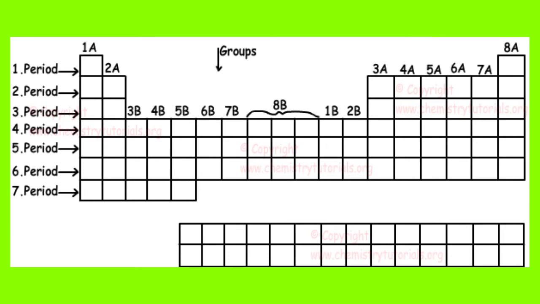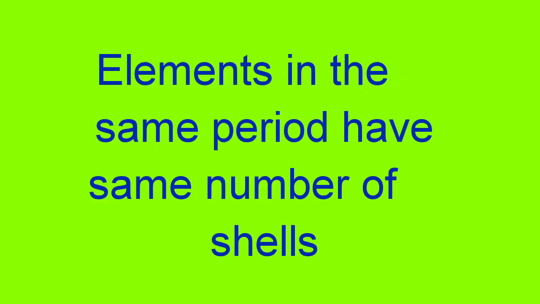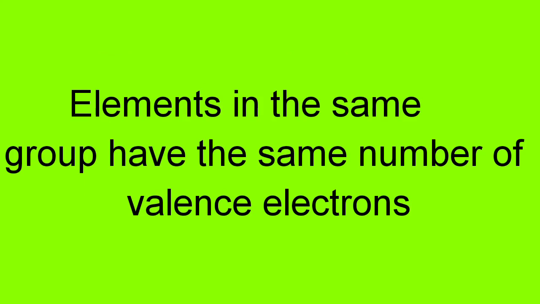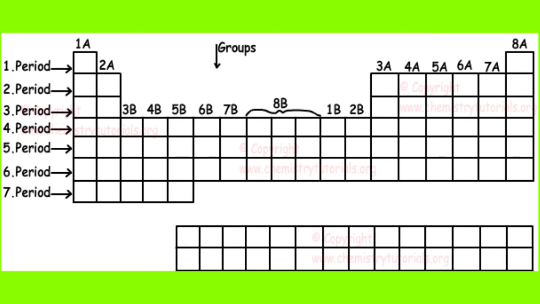Now, the elements in the same period have the same number of shells. Elements in the same group have the same number of valence electrons. Take note of that. While I say the elements in the same period, that's the horizontal rows, all the elements within a horizontal row have the same number of shells.